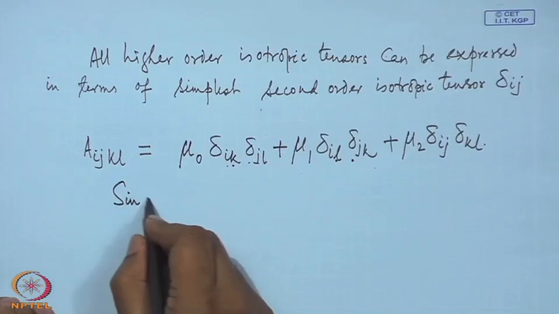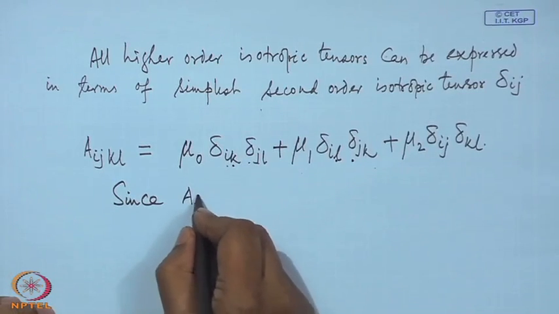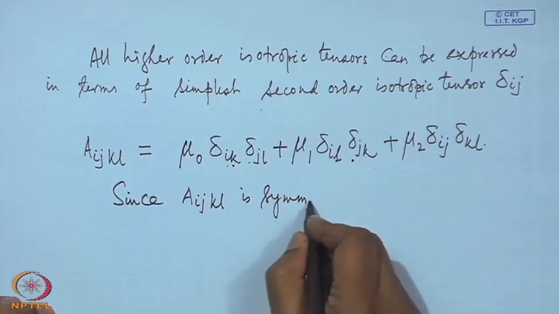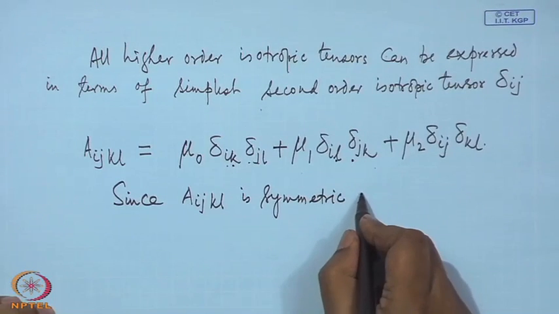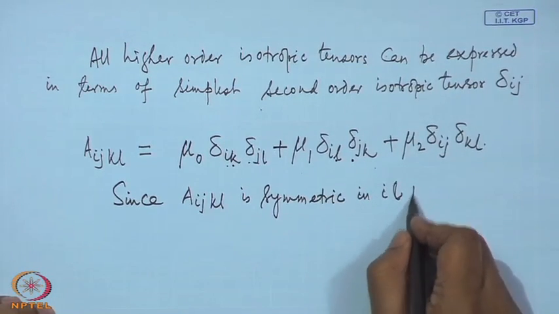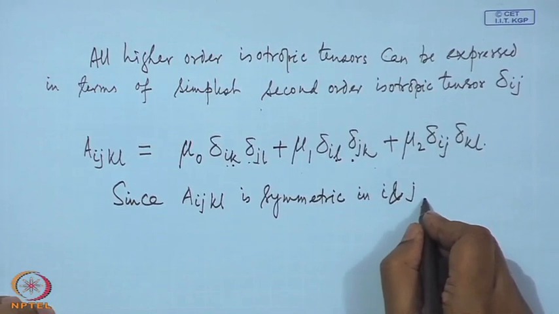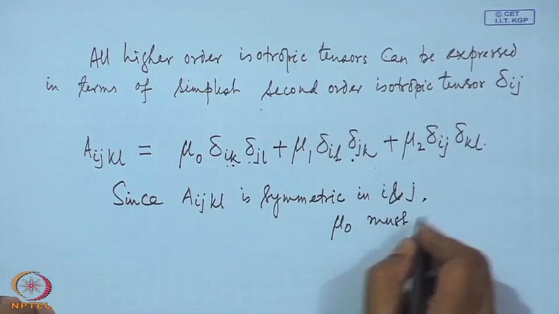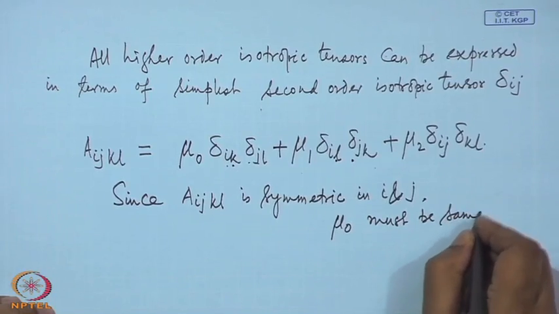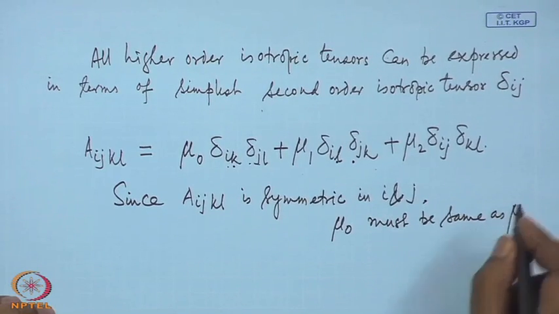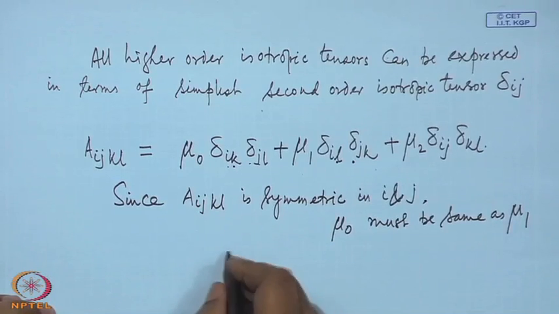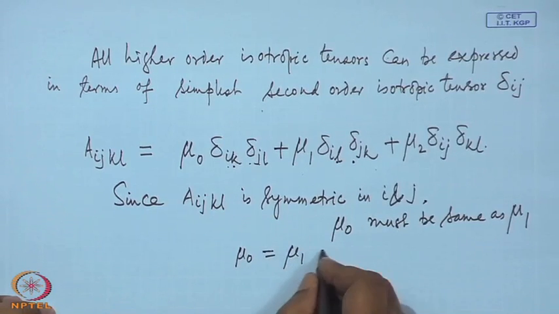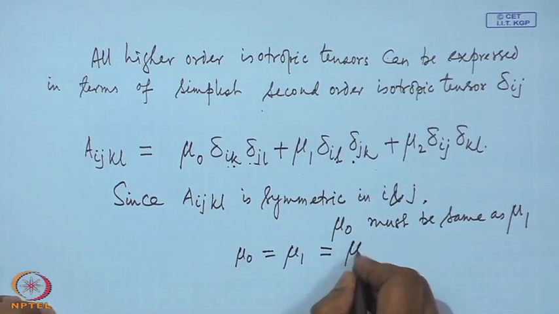So, we get that since A_ijkl is symmetric in i and j, mu 0 must be the same as mu 1, and we will call this mu. Instead of writing mu 0 and mu 1, we will just write mu.